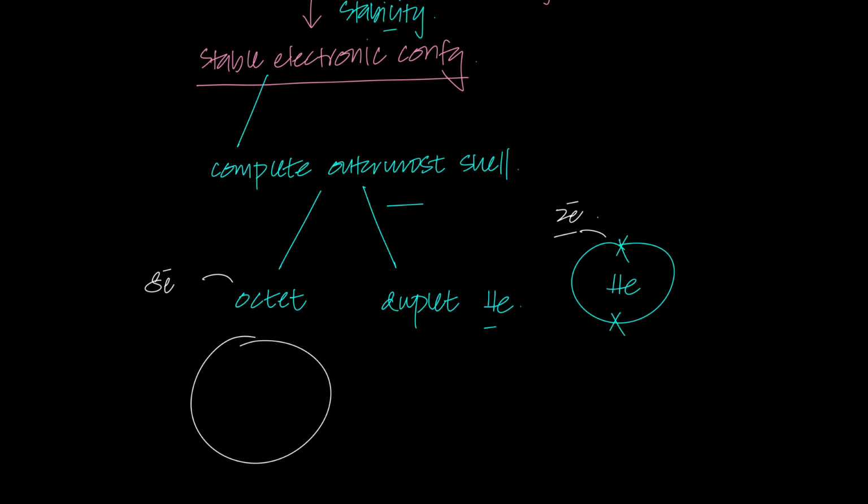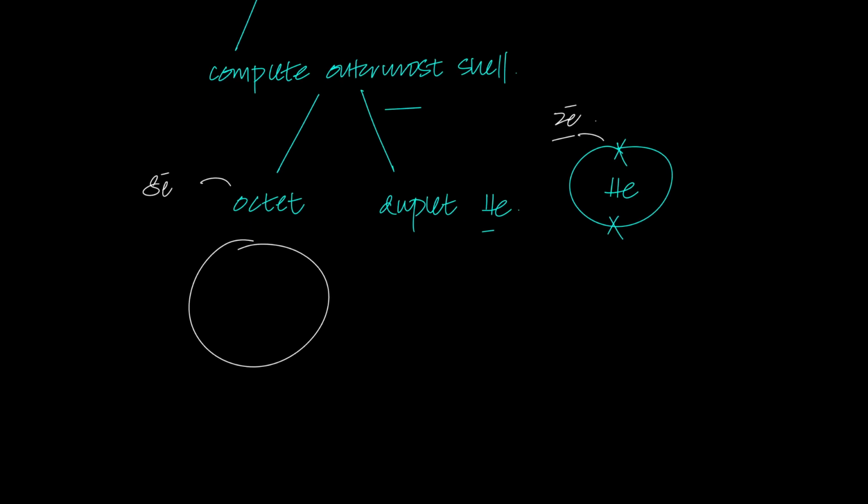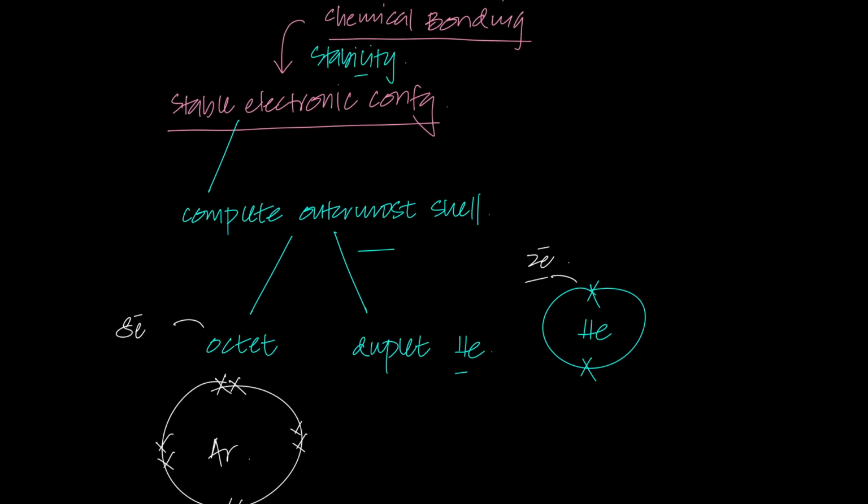Now again, let's suppose we say, why is argon stable? Why is it a noble gas? Well, argon is stable because it has 8 electrons in its outermost shell. So why would I say argon is stable? Because it has a stable electronic configuration. How do I know it has a stable electronic configuration? It has a complete outermost electron shell.